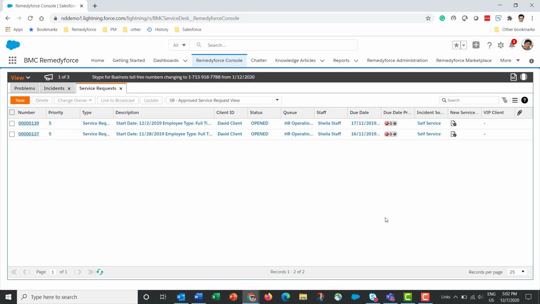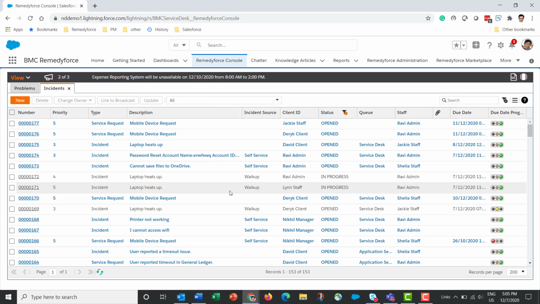It's of the nature of a requester requesting a service and the service desk team responding with whatever actions are needed to fulfill that request. And these actions can be getting the request approved and then creating and assigning tasks to different teams to execute different parts of that fulfillment process.